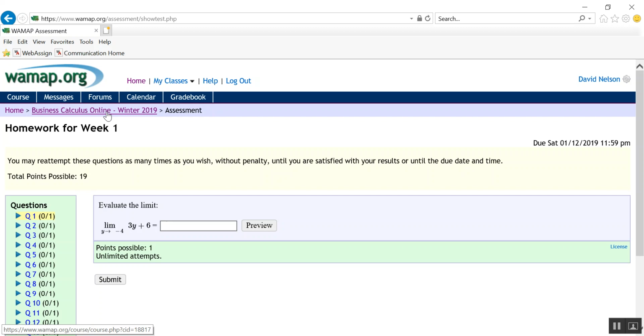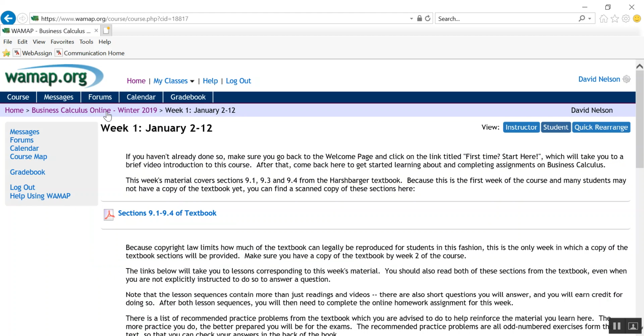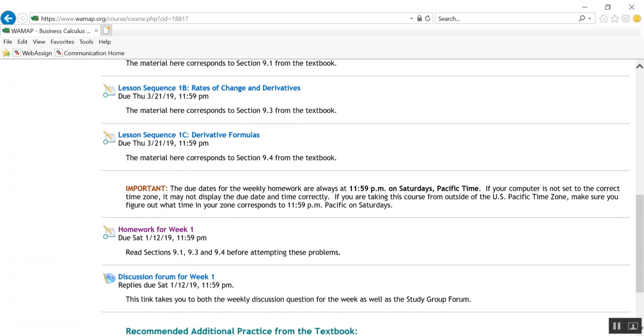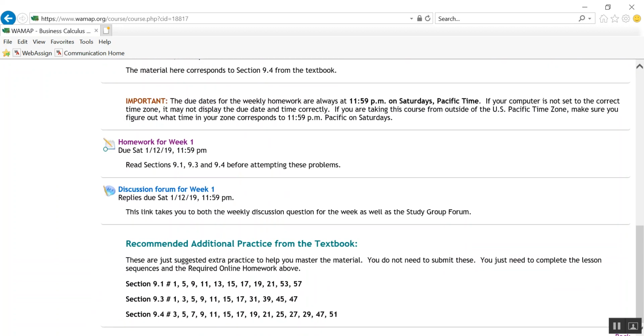So if you come back, if you're getting ready for an exam or something, and you want to try one of these questions again, you can go ahead and enter an answer again, and it will tell you whether you're right or wrong, but it won't affect your grade. So if you've got it right already and you come back and do it wrong, it won't matter. It'll still count the fact that you got it right at some point.